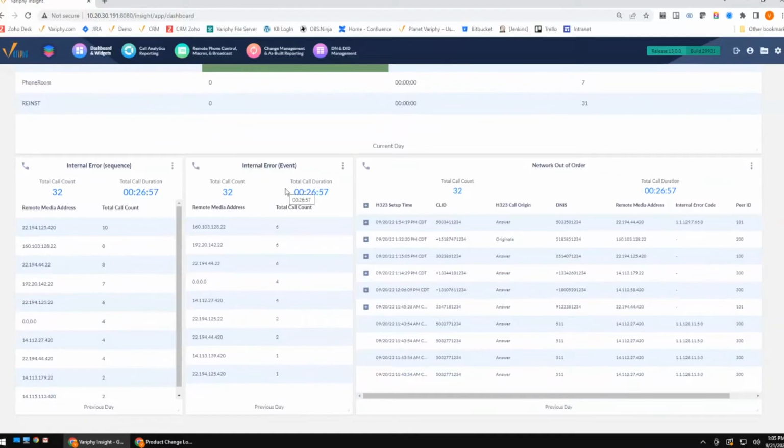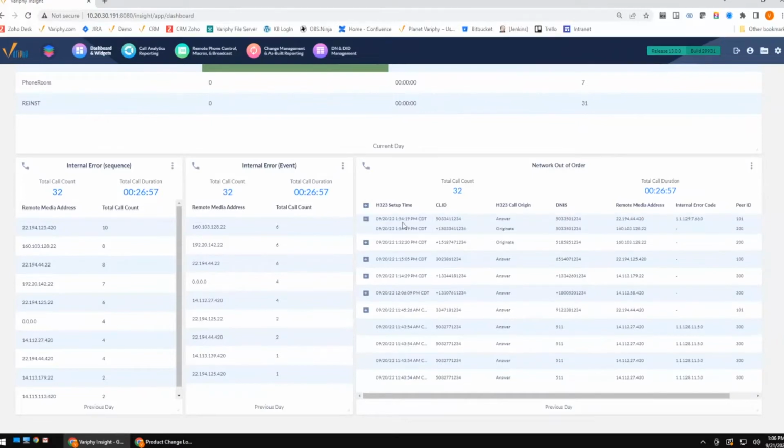What I'm looking at here is basically any call that has an internal error message. An internal error message is a code that's going to be present from your cube of a call drop or a call failure. All right. So what I'm doing is I'm just isolating those particular events. Now you'll notice, prior to version 13, we always reported Cube events in sequences. In other words, the entire sequence of events. Here's a call coming into the Cube. Here's a call going back out of the Cube.